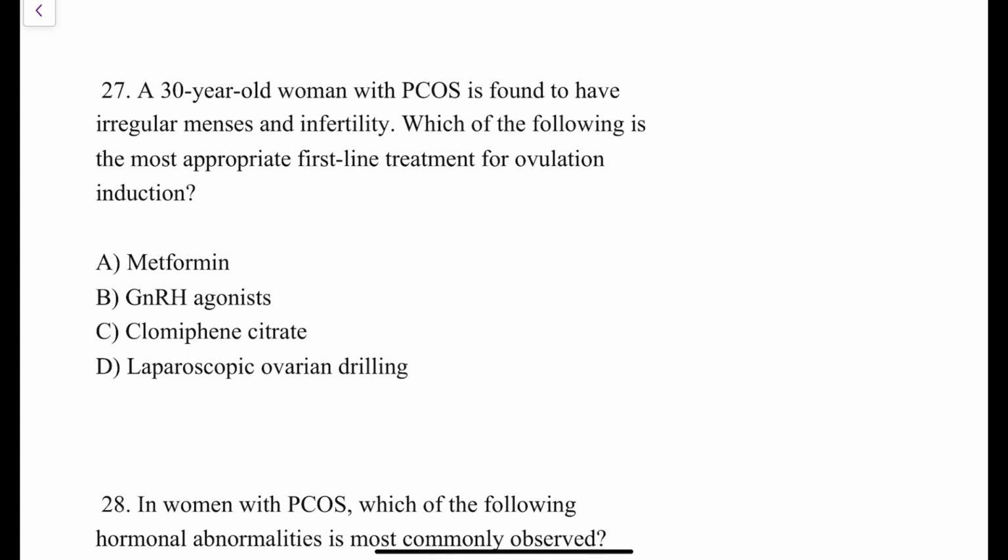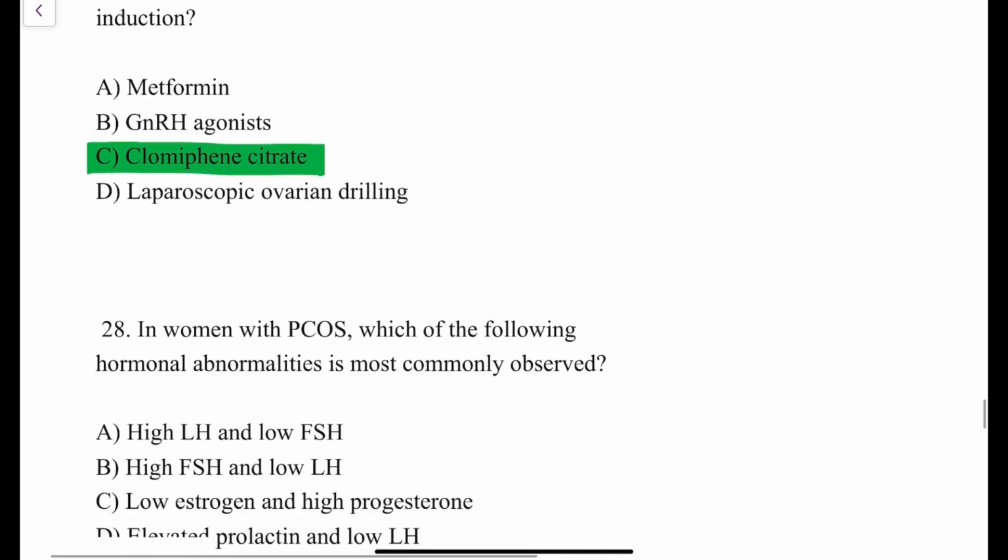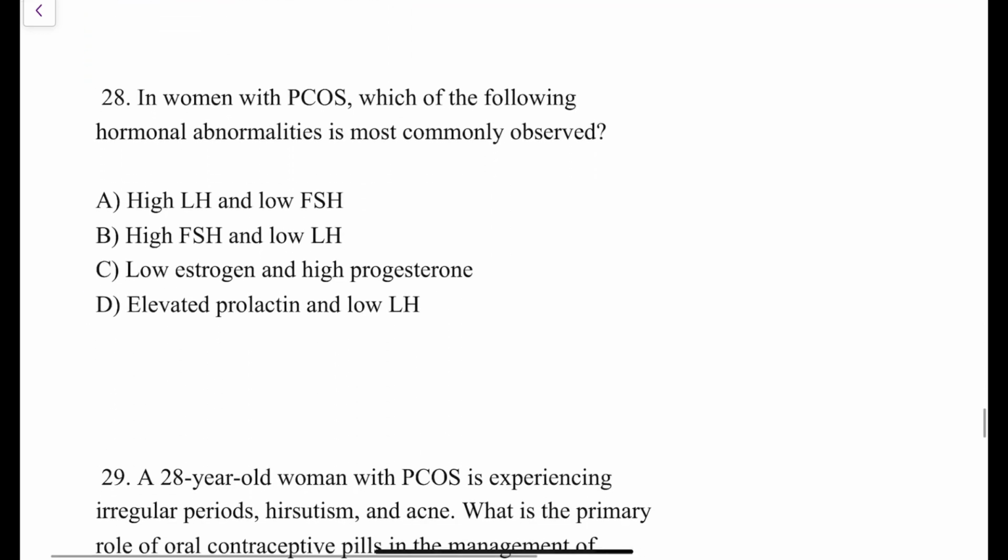The next question, a 30-year-old woman with PCOS is found to have irregular menses and infertility. Which of the following is the most appropriate first-line treatment for ovulation induction? The first-line treatment for ovulation induction in patients of PCOS is letrozole, followed by clomiphene citrate. Letrozole is not given in the options. Therefore, the drug of choice for ovulation induction in patients of PCOS here is clomiphene citrate, right?